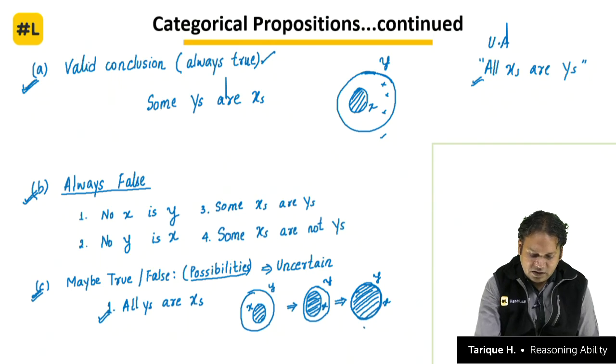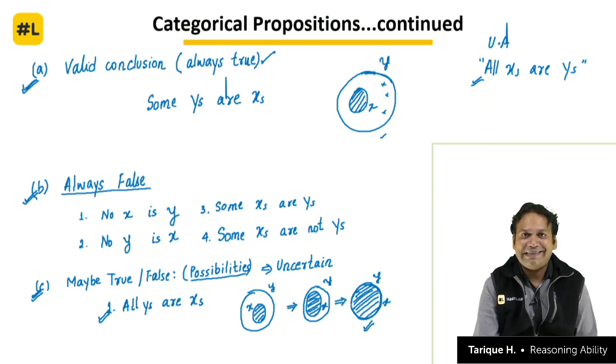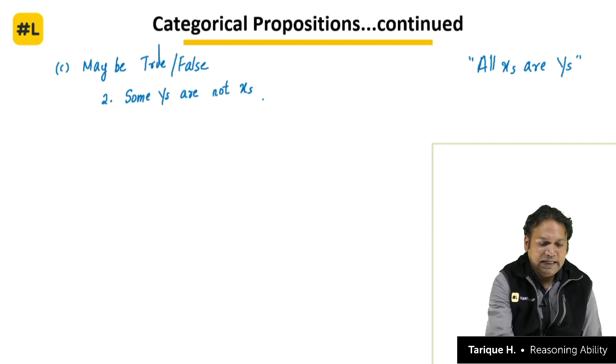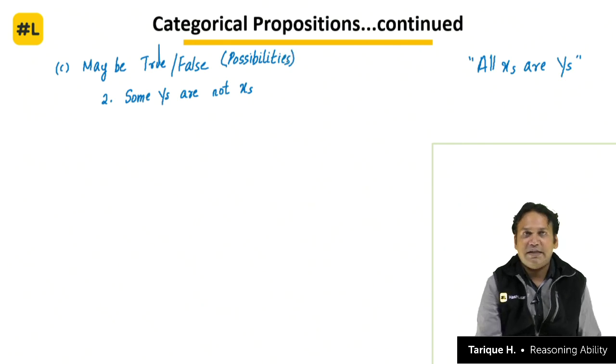For example, in this third scenario, there is no y which is not overlapping with x. That is why this second statement here, some y's are not x's, cannot be a certain. It is possible to be true, it is possible to be false. Possibilities are very important to keep in mind while solving questions on logical reasoning. Okay, so some y's are not x's is again a possibility.